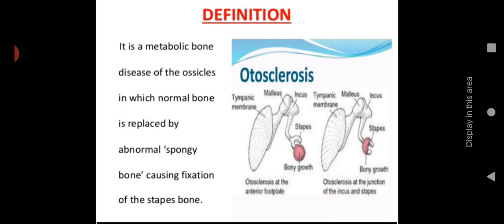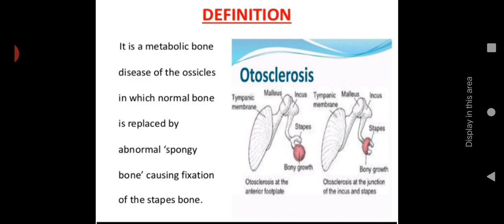Let me see the definition. It is a metabolic bone disease of the ossicles in which normal bone is replaced by abnormal spongy bone, causing fixation of the stapes bone. You can see in the picture the stapes bone, where a bony growth is occurring. This is mainly due to a metabolic disorder. It's a metabolic bone disorder, due to abnormal metabolism of the bone.